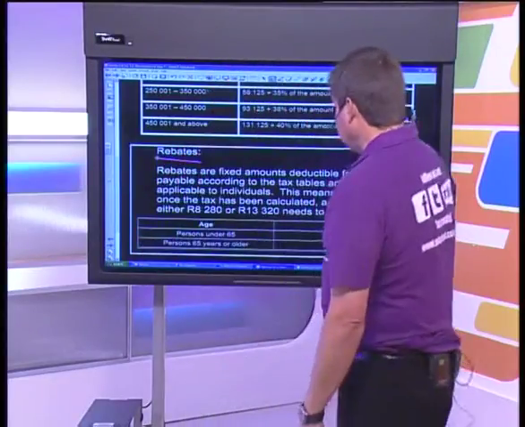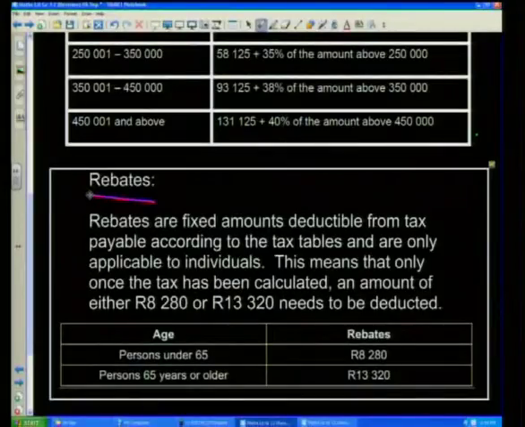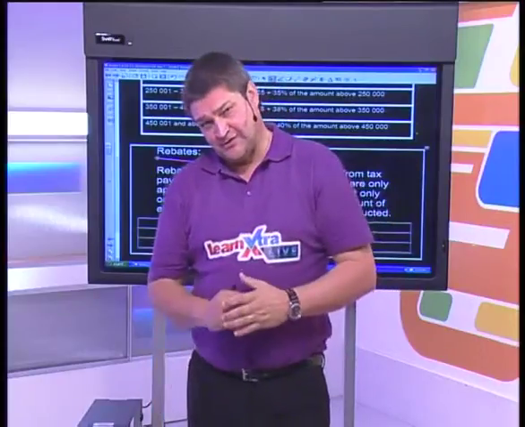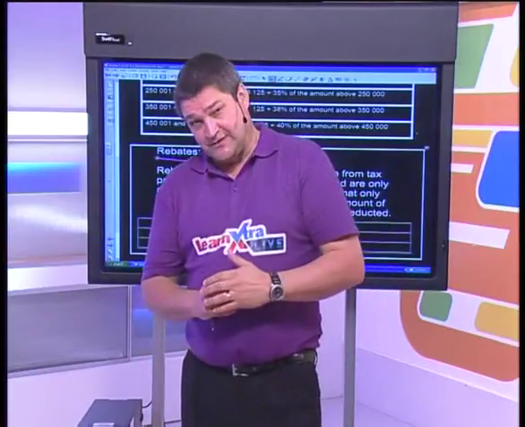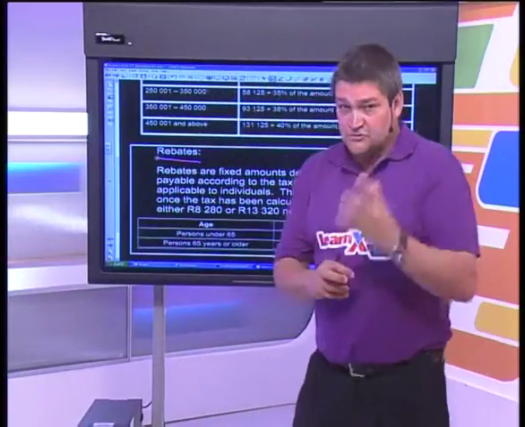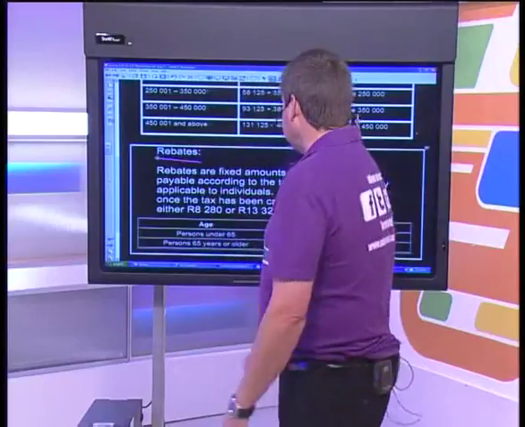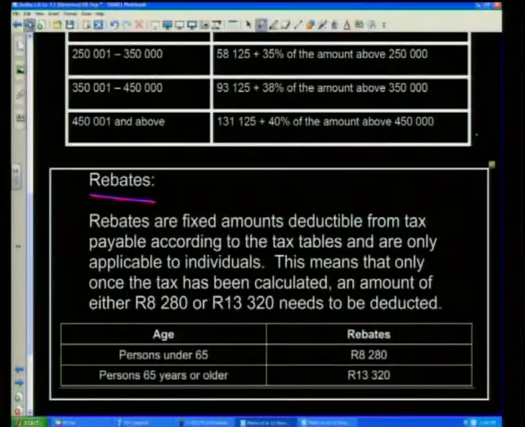And in this table, if you're under 65 years old, you are going to get a rebate of 8,280 Rand. So let's say I calculate all my tax, and at the end of it, it says you've got to give the tax man 20,000 Rand this year. Well, we're going to subtract 8,280 Rand. So I'm not going to give him 20,000. I'm only going to give him 11,720 Rand, because we're subtracting that 8,280. Got that? You'll see how we use it in the example. So let's move on and look at our first example.